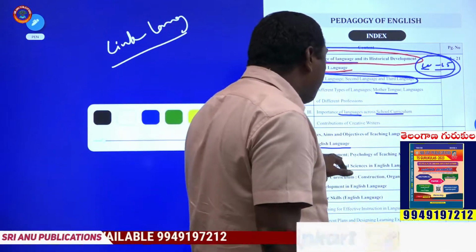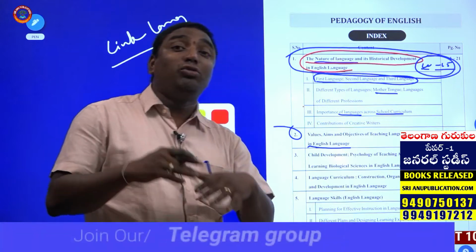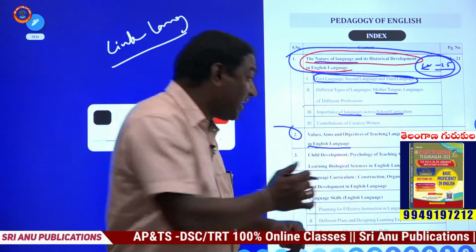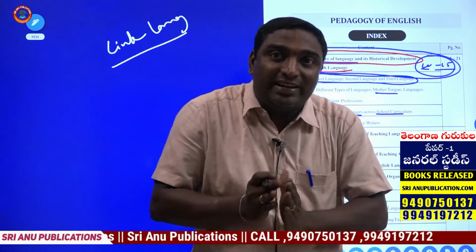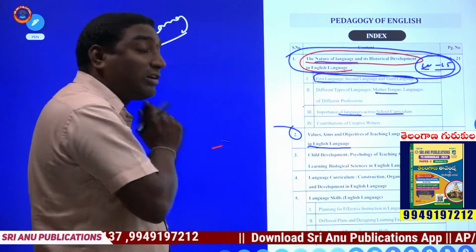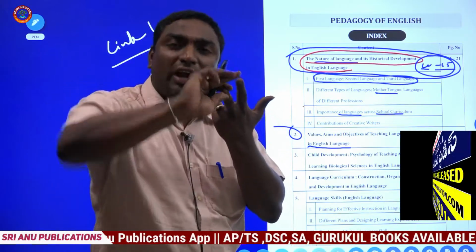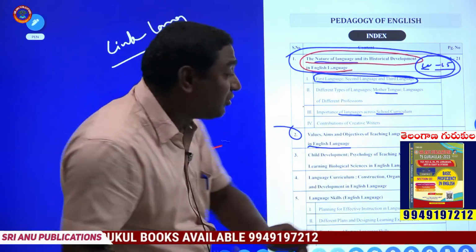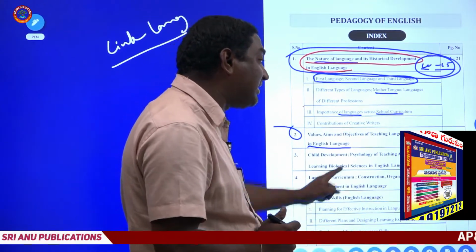next point. Child development, psychology of teaching and learning biological sciences in English language. How a child's development is before puberty, after puberty. And here there is a question as far as psychology is concerned. For example, up to 5th standard, which language, which medium of language is used for a particular boy? Up to 5th standard, as far as three language formula, as far as Kothari commission, as far as a few commissions which are declared over there, those points to be observed here. Child development, psychology of teaching and learning biological sciences in English language.